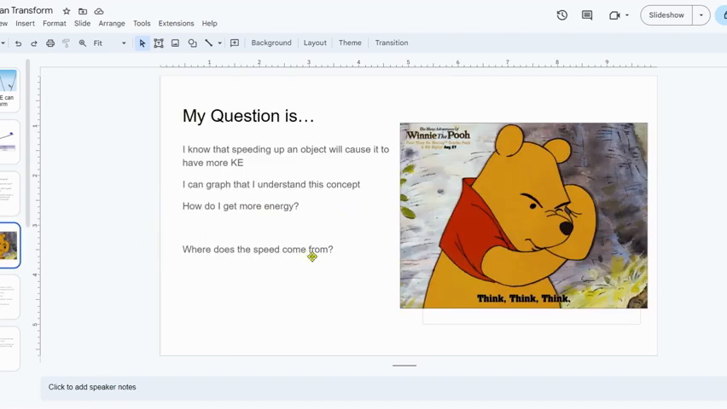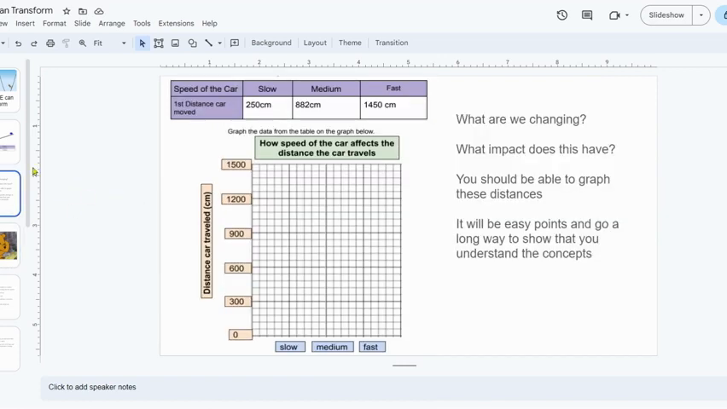Pooh Bear has a question. Where does the speed come from? We know that if we have more energy, we're going to have more KE. We've understood this, we've graphed this, but think. Where does the speed come from so that we can launch the cup further?